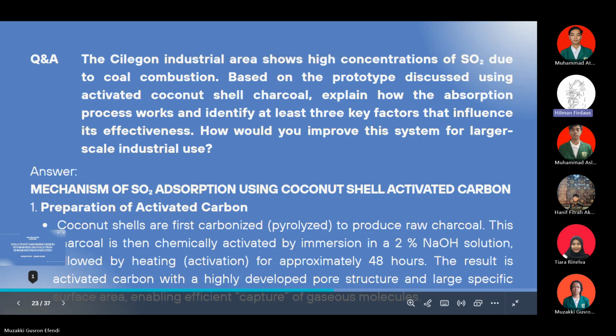Thank you. So I will answer Tiara's question. Basically, she asked, the Cilegon industrial area showed high concentration of sulfur dioxide due to coal combustion. Based on the prototype discussed using activated coconut shell charcoal, explain how the absorption process works.